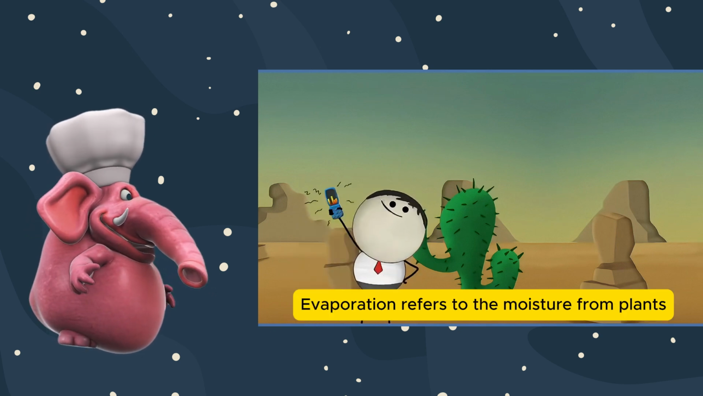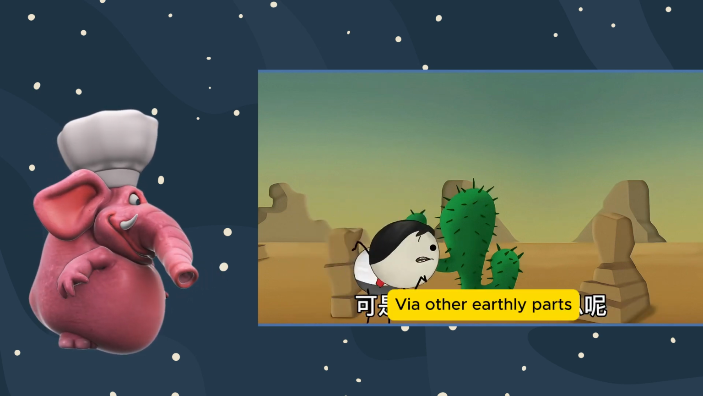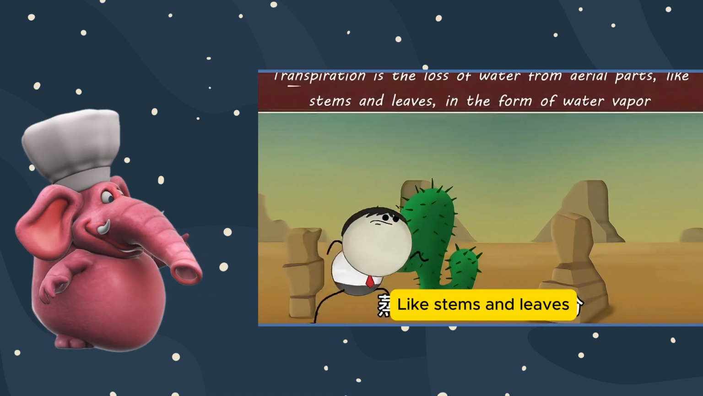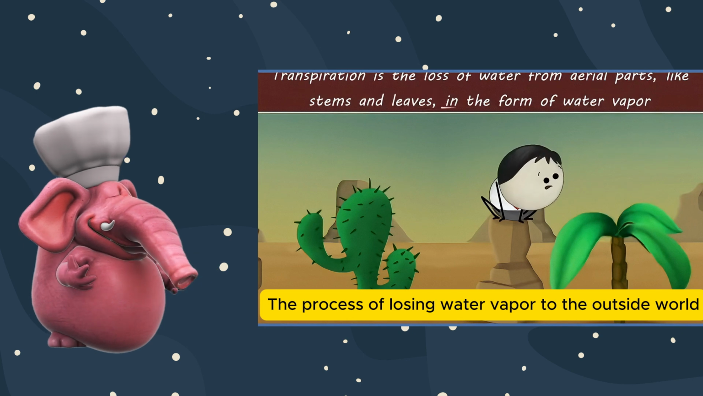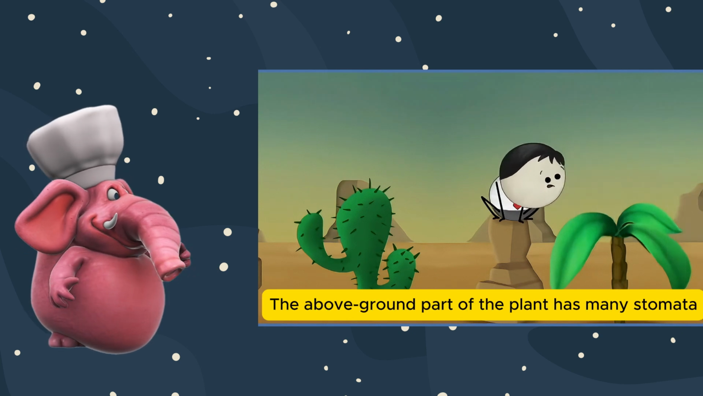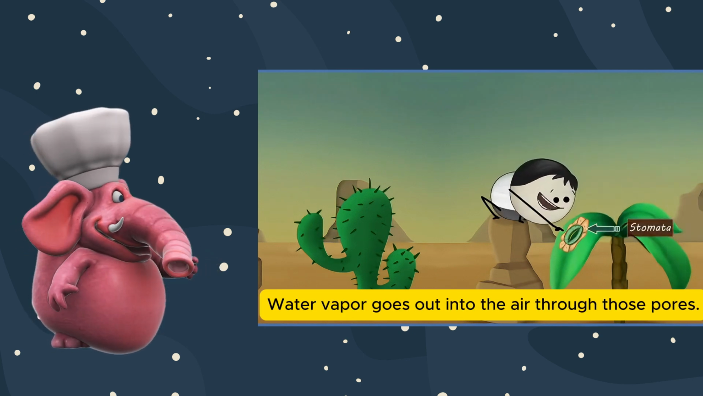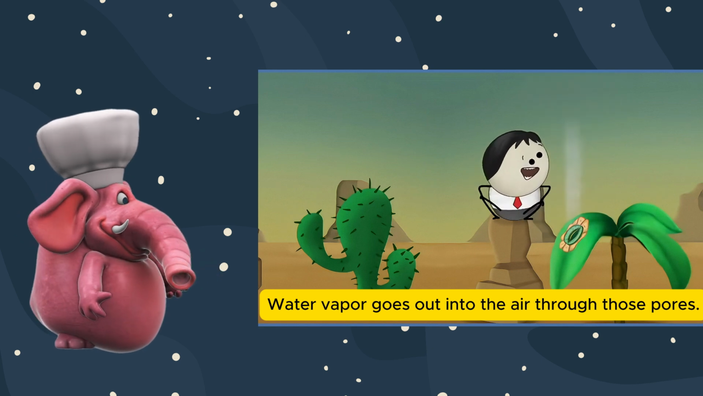Evaporation refers to the process of plants losing water vapor to the outside world through their above-ground parts, like stems and leaves. The above-ground part of the plant has many stomata. Water vapor goes out into the air through those pores.